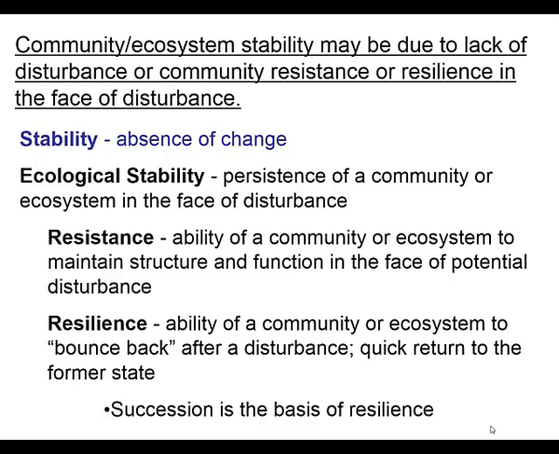Think of a desert, okay? The biggest disturbance that you have in deserts is flooding. And most of the vegetation is not destroyed during those flooding events. So the community is very resistant to the damage of the disturbance. Our other mechanism for ecological stability over time is resilience. And this is what we see with the forests of the southeastern United States. The ability of the community or ecosystem to bounce back and recover quickly after a disturbance. And so it's this very quick return to the former state. And that is why we study succession, because succession is the basis of resilience.